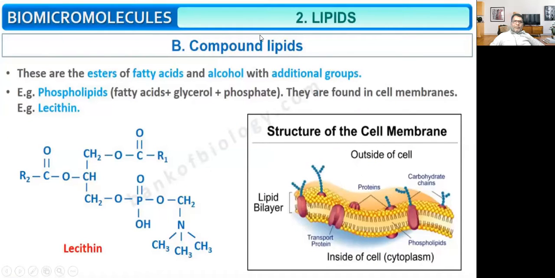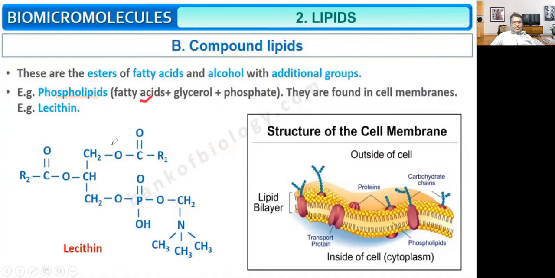Then compound lipid. What do you mean by compound lipid? These are the ester of fatty acid and alcohol with additional group. So they are the ester of fatty acid and alcohol. There is fatty acid, alcohol is there, glycerol is there, and additional group. So this is fatty acid, R1 is there, R2 is there, then R3 is the additional group. So here a phosphate is there. So example, phospholipid.